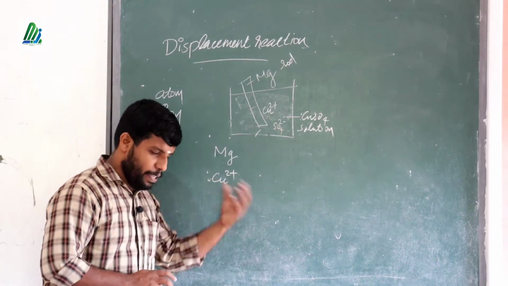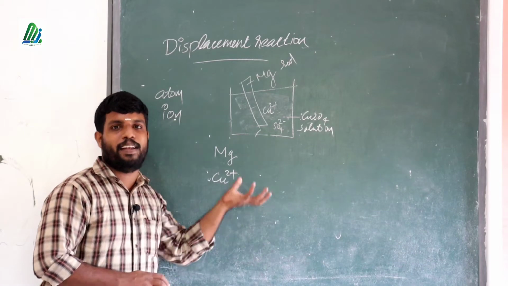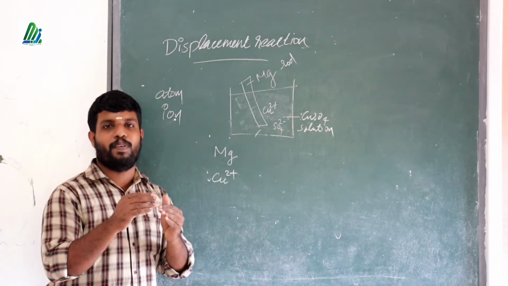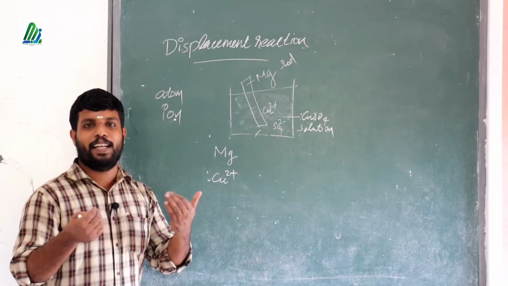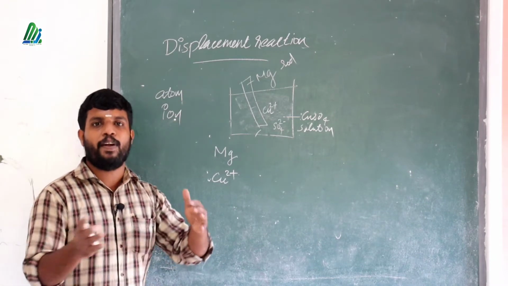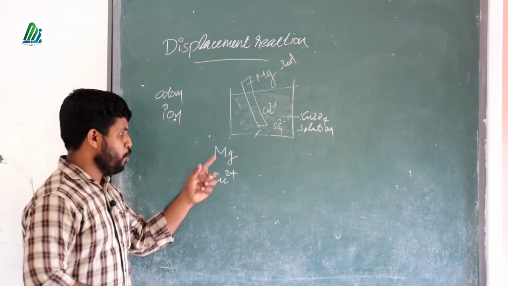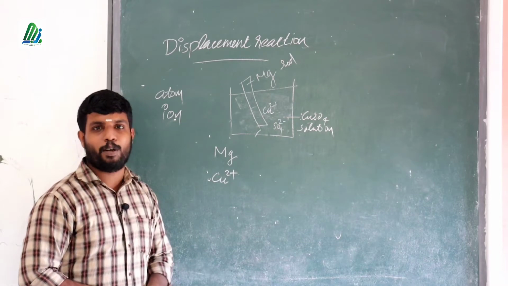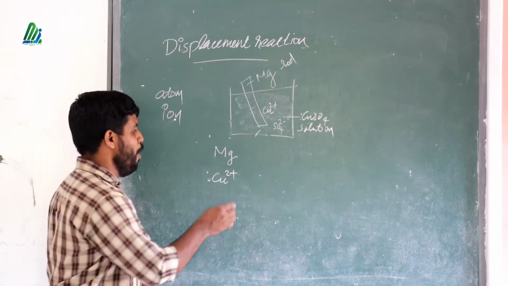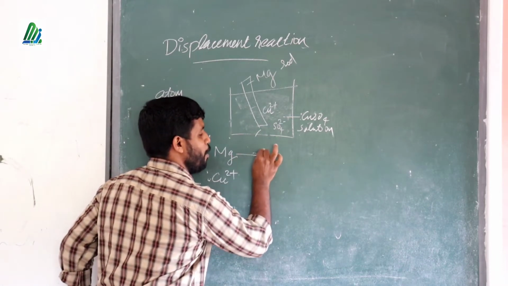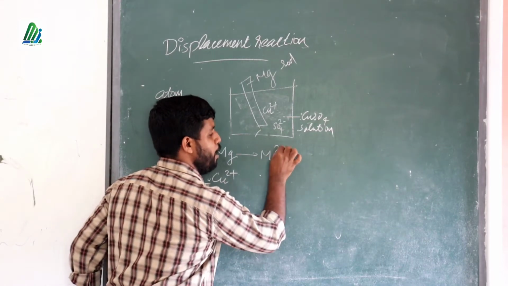Each and every metal that we want to study in this syllabus is mainly related to donating 2 electrons and accepting electrons. If it is different, we have to balance that equation. So magnesium donates electrons. How many electrons are donated? 2 electrons. So if magnesium donates the electrons, it will become Mg2+ ion.